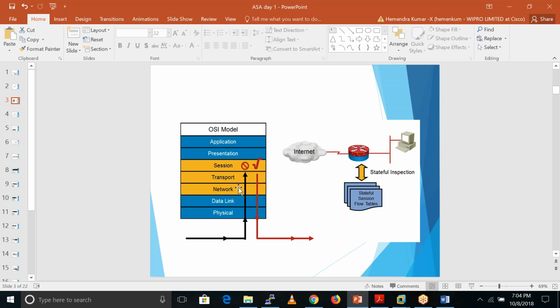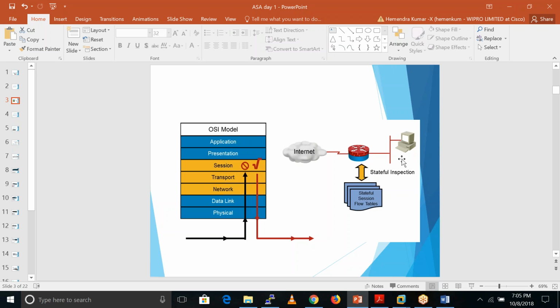So our ASA firewall is only able to do the inspection on the network layer and transport layer. By using ASA, we can't do the inspection on the upper layers, like applications. We can only control the traffic which is related to the network layer and transport layer. In the network layer, we have IP, and in the transport layer we have TCP and UDP protocols. So by using Cisco ASA firewall, we can control the traffic which is related to the IP protocol and the TCP and UDP protocols.